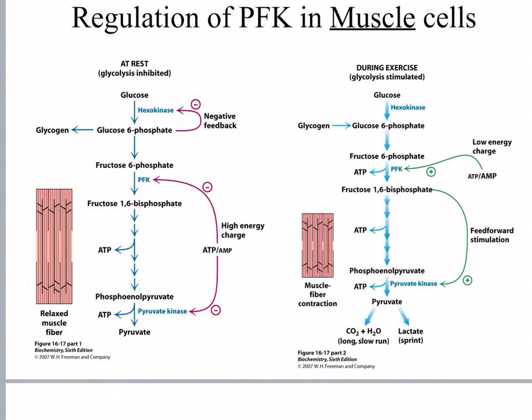So let's review the reaction of PFK. Notice that fructose 6-phosphate and ATP... Oh, it's not wrong in your book. They fixed this error. I just noticed that it looks like ATP is a product of phosphofructokinase, but it's not. It's a reactant. So my slide is wrong, but in your book, I think it's corrected, and it's probably right in your book. I hope.